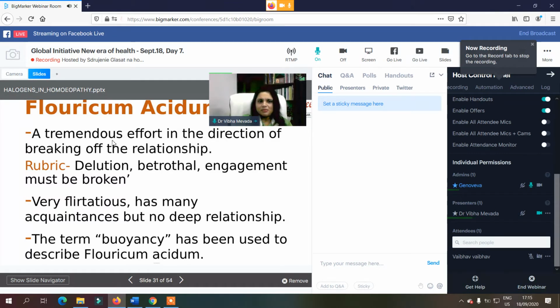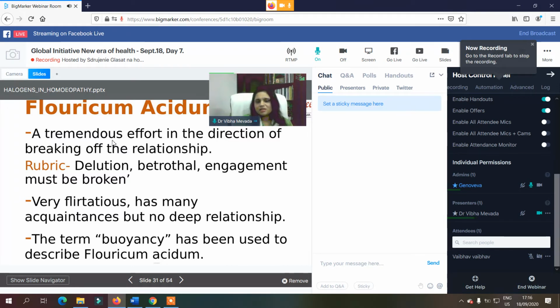If we see, for example, fluoric acid, we find a tremendous effort in the direction of breaking the relationship, and the rubric which represents this symptom well is delusion, betrothal, engagement be broken. Their relationships are not deep because they are not emotionally attached anywhere. They have just superficial relations, and that's why the term clairvoyance represents acid fluoricum very well.